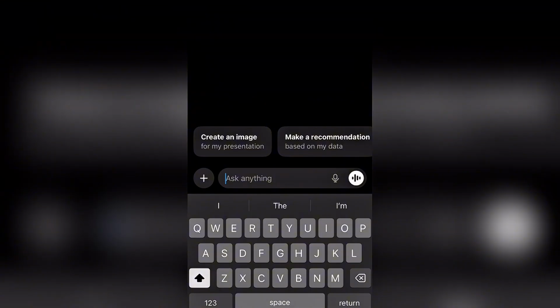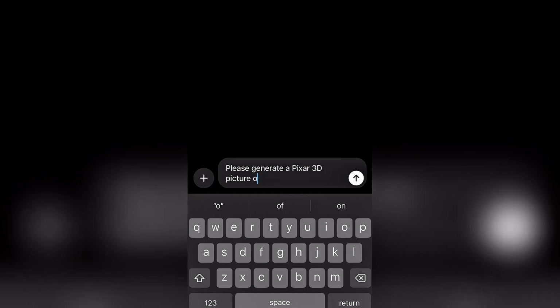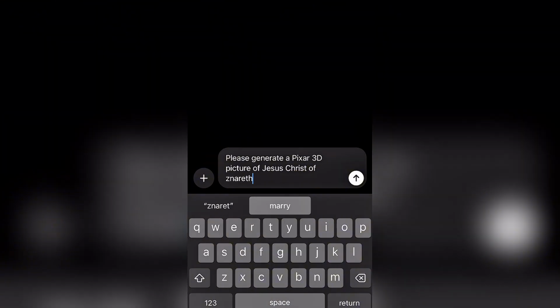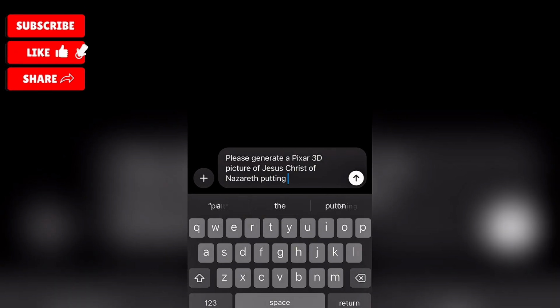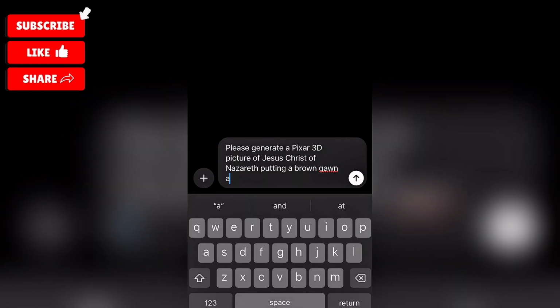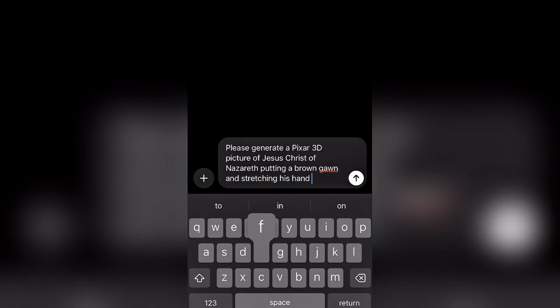So I'm going to prompt ChatGPT to please generate a Pixar 3D picture of Jesus Christ of Nazareth, putting on a brown gown, or should I say robe, whichever, and stretching his hands forward. Okay, so anything you want, you just have to be creative, guys.